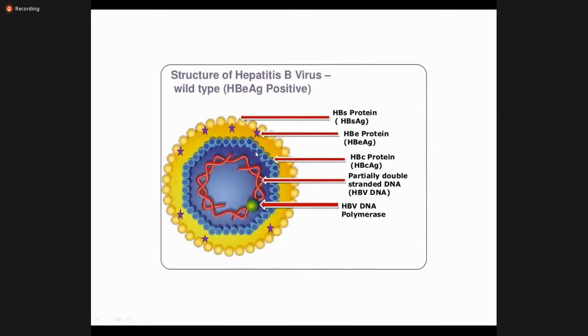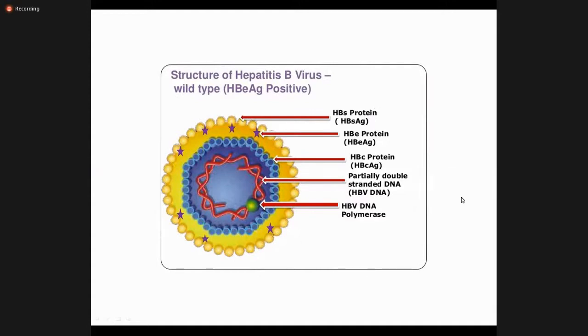Coming to the structure of hepatitis B, I am not going into much detail, but you can just remember it is a DNA virus, while hepatitis C is an RNA virus. DNA is deoxyribonucleic acid, RNA is ribonucleic acid. So it is a DNA virus with a circular structure. There are a number of core proteins. These are important, but not for third years, but when you do fellowships and more studies in GI.